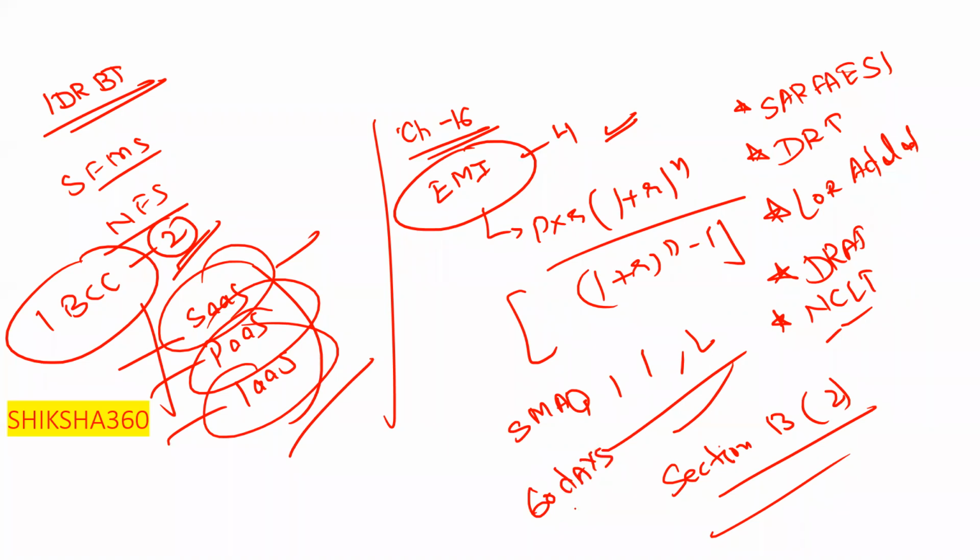Directly they will ask what is a demand notice, that is Section 13(2), and the bank has to issue it within 60 days. From the date of receipt of the notice, the borrower has to respond within 60 days. So we have to understand and discuss these things carefully in this upcoming week. Attend the class sessions regularly, or go through the video after the live session.